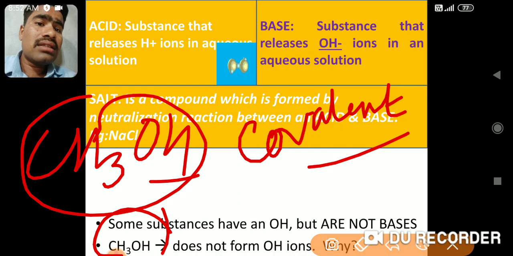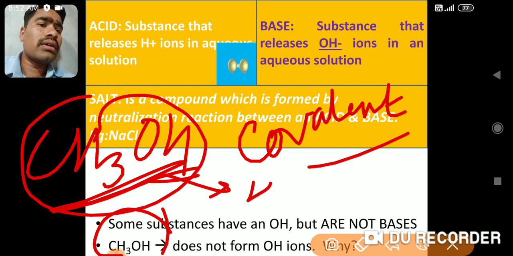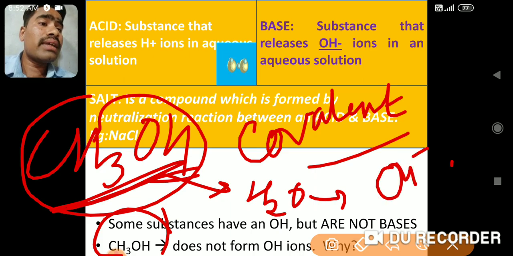The name of this compound CH3OH is methanol. If you add this methanol to water, it will dissolve but it will not furnish OH minus ions. यहाँ पर OH minus ions बनेंगे क्या? नहीं बनेंगे. And if it is not forming OH minus ions, this means that it is not a base.